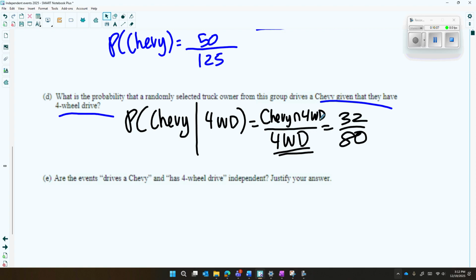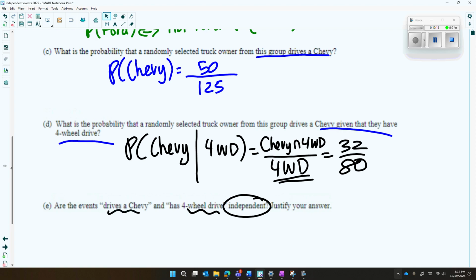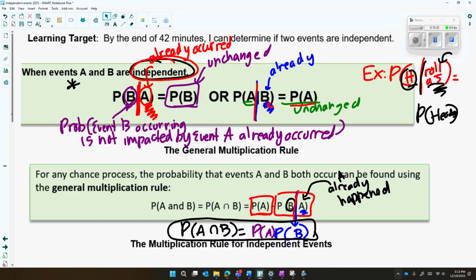Now, the next part is the last part. The culmination is, are the events drive a Chevy and four-wheel drive independent? Okay, so if you look above at parts C and D, C says the probability of Chevy. D says the probability of Chevy given it has four-wheel drive. So this lends itself very nicely to probability rule number one, which is the one that says probability of A given B equals the probability of just A. Because you have Chevy given four-wheel drive, so all you have to do is see if they're equal or not. If they're equal, they're independent. If these two are not equal, they're not independent.